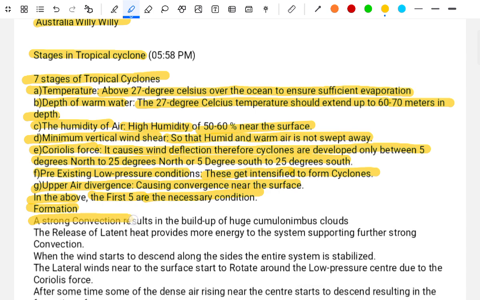The strong convection results in the build-up of huge cumulonimbus clouds. The release of latent heat provides more energy to the system, supporting further strong convection. When the wind starts to descend along the side, the entire system is stabilized. The lower winds near the surface start rotating around the low pressure center due to the Coriolis force.